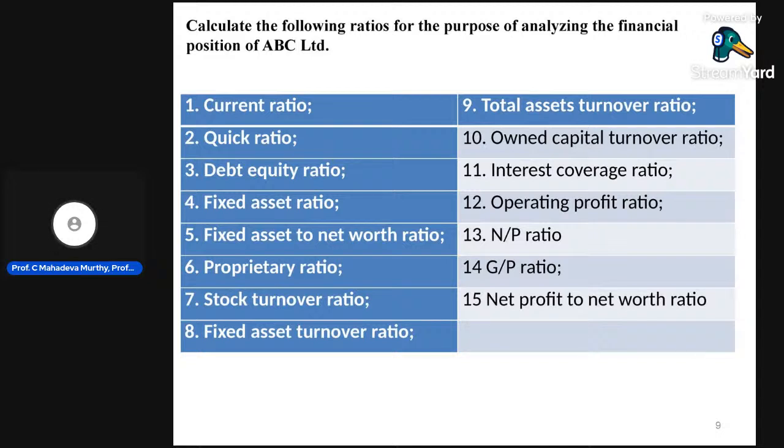What are all the ratios? Here there are 15 ratios that we need to calculate. Calculate the following ratios for the purpose of analyzing the financial position of ABC Limited: current ratio, quick ratio, debt equity ratio, fixed asset ratio, fixed asset to net worth ratio, proprietary ratio, stock turnover ratio, fixed asset turnover ratio, total assets turnover ratio, owned capital turnover ratio, interest coverage ratio, operating profit ratio, net profit ratio, gross profit ratio, and net profit to net worth ratio.